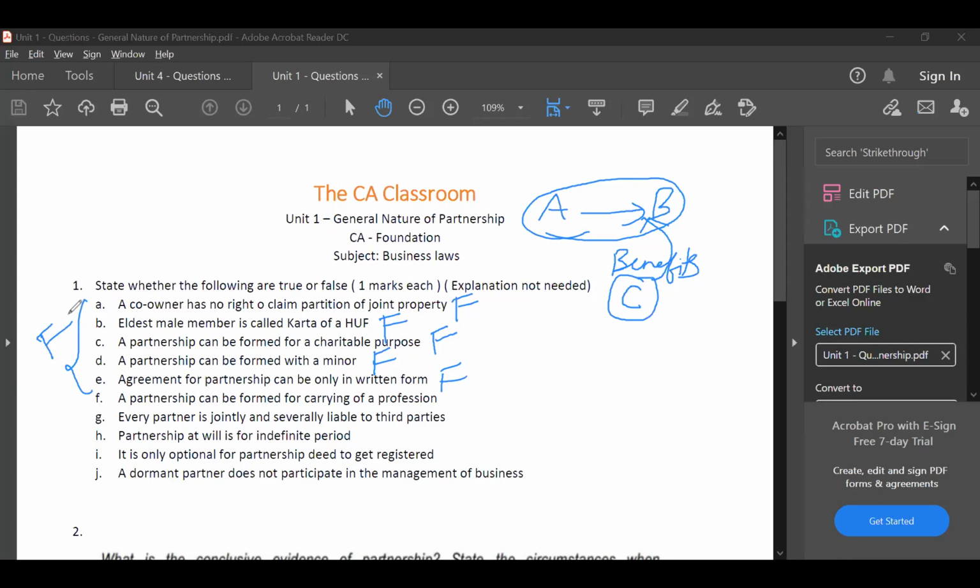Next, can you read F? A partnership can be formed for carrying on a profession. Answer? True, sir. For example, tomorrow when you become a CA, and let's say you and your friend want to start a CA firm as a partnership, that is a partnership formed for carrying on a profession. So the answer is true. Next question. Every partner is jointly and severally liable to third parties.